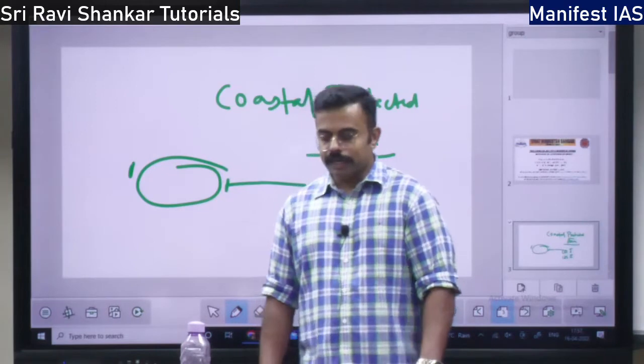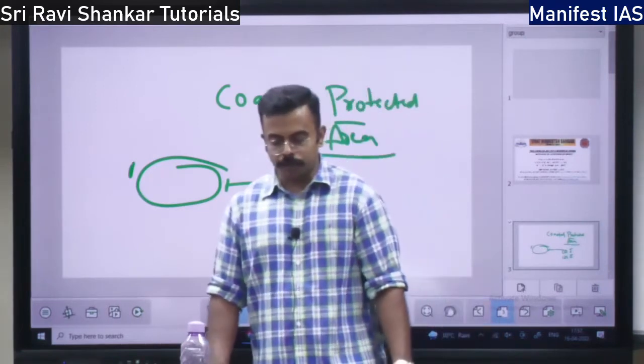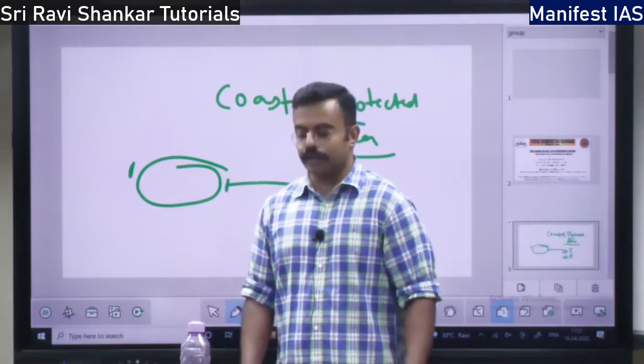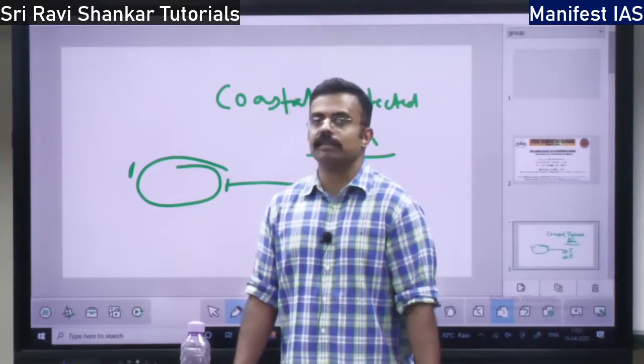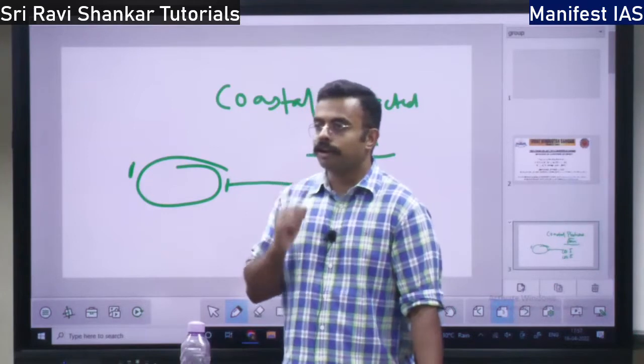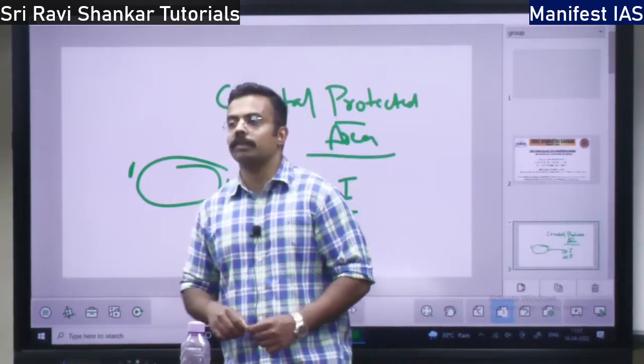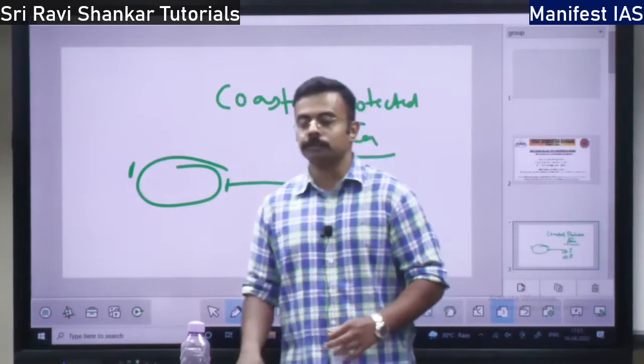So in India, how many marine protected areas are there? There are totally 31 marine protected areas. The best examples are your Gulf of Mannar, Gulf of Kutch, Bhitarkanika, Sundarbans, all these areas, right?